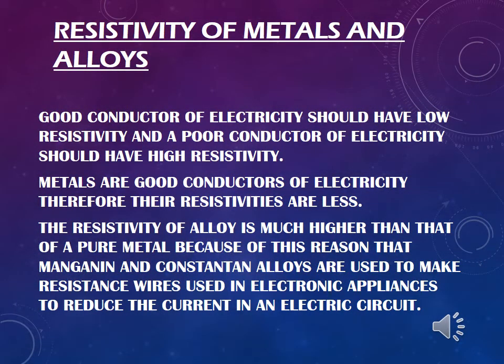Therefore, it is clear to you all that good conductor of electricity should have low resistivity and a bad conductor or a poor conductor of electricity should have high resistivity. Metals are good conductors of electricity, therefore their resistivities are very less. The resistivity of alloy is much higher than that of the pure metal. Hope it is clear to you all.